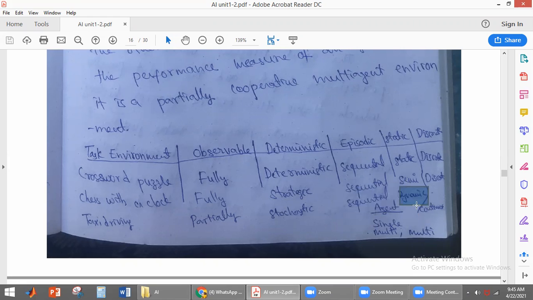and it is continuous. Just now we discussed that it is continuous because the location, speed and steering are all continuous parameters. They change continuously with respect to time. So that is why taxi driving is continuous, and it is also a multi-agent environment.